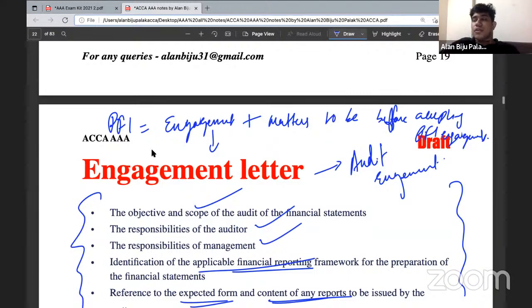When you're getting a question on matters to be considered before accepting an engagement, it is nothing but audit fees and stuff. But matters to be considered before agreeing the terms of an engagement will be the terms that are specified in the engagement letter. But specifically, when you are getting a question for PFI engagement, about the matters to be considered before accepting the terms of a PFI engagement, include the matters that are included in the engagement letter, plus the matters to be considered before accepting a PFI engagement. So these are the factors you need to consider in total.